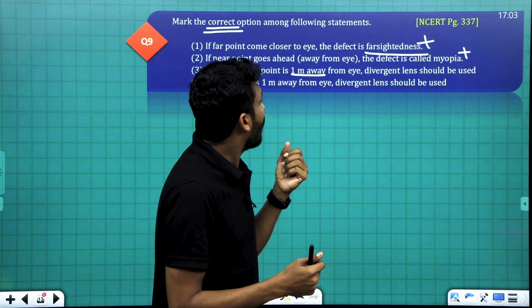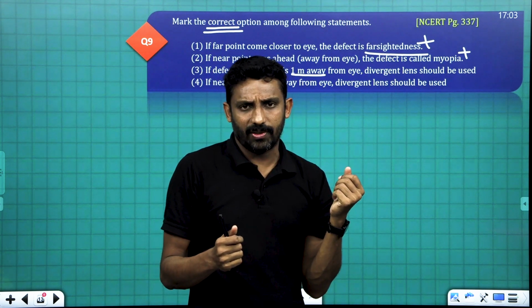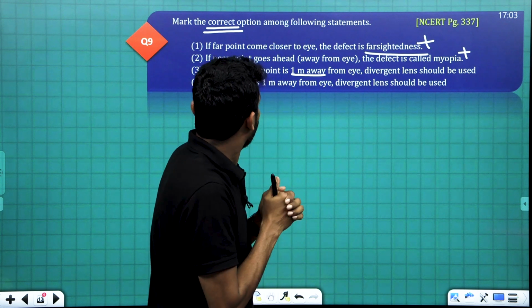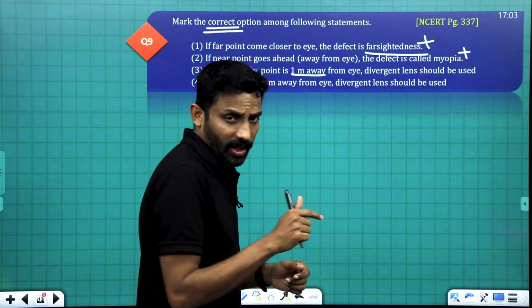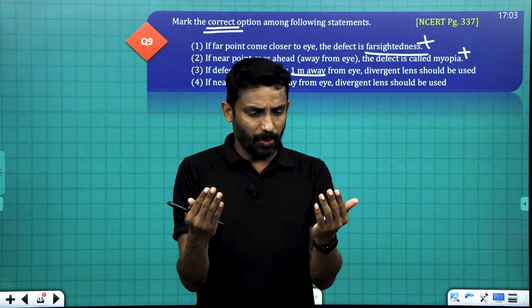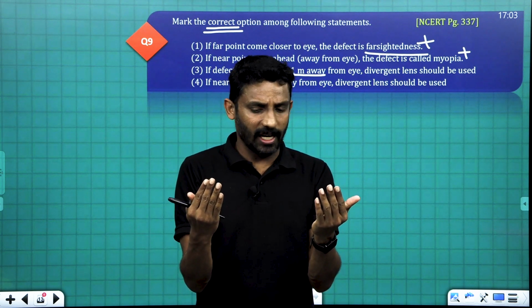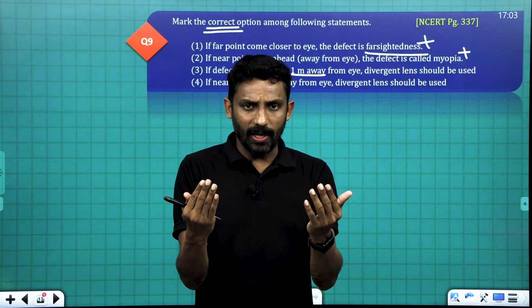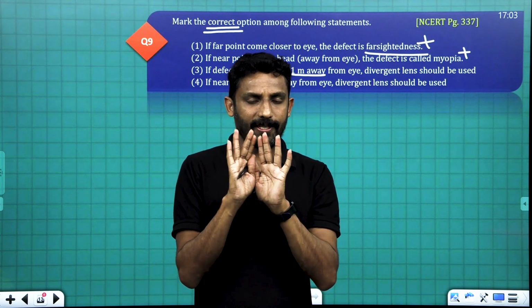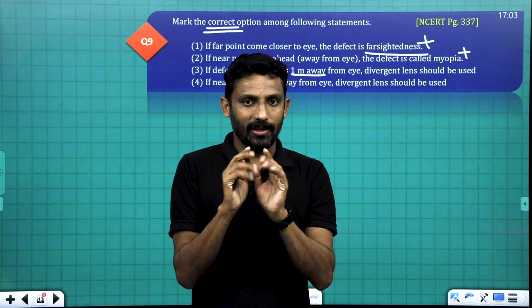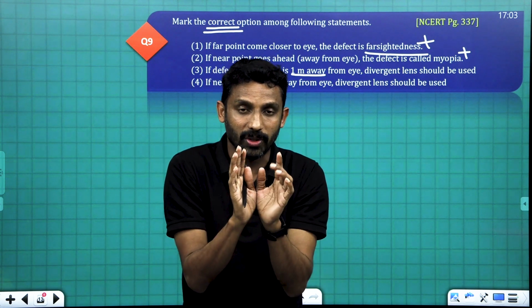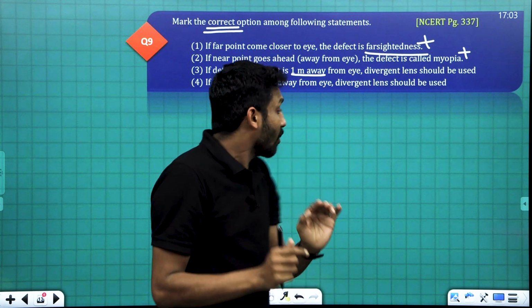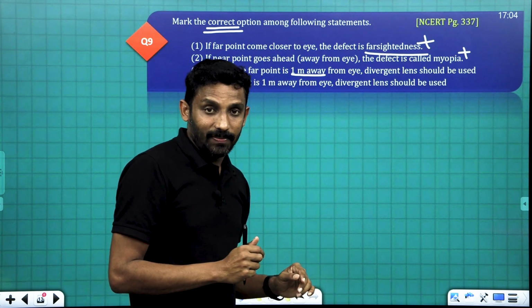What's the problem? I have to use a diverging lens. Is this correct? The last example is incorrect. In the case of a newspaper, if I am reading a newspaper, the image is focused beyond my retina. That's why I am placing this further away. Then I have to use a converging lens, that's a convex lens.